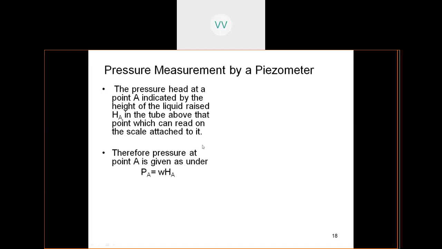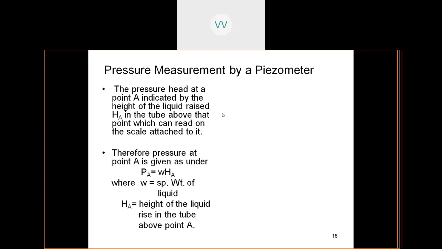Therefore the pressure at a point A is P = PA = w HA, where w is the specific weight of the liquid, and HA is the height of the liquid rise in the tube above the point A. So here this is the point A, and this is the height of the liquid HA.